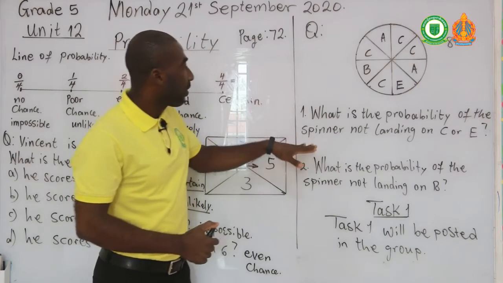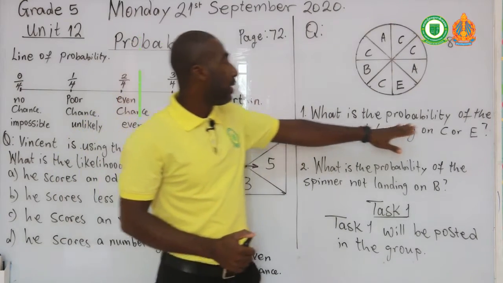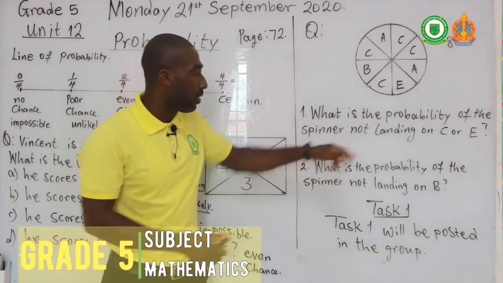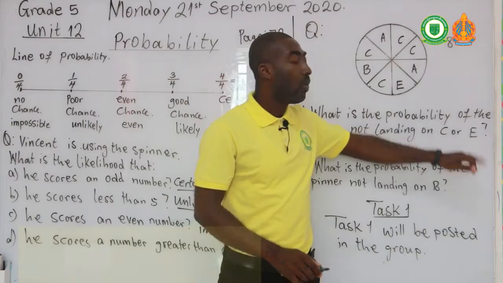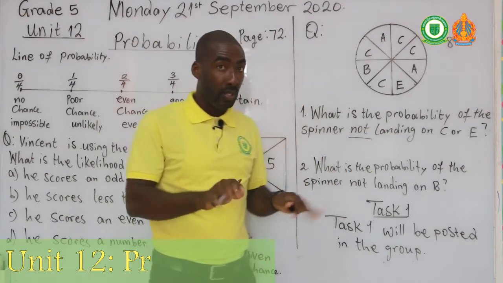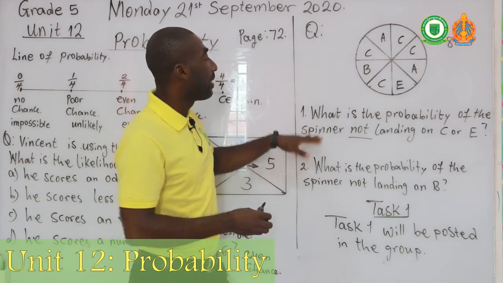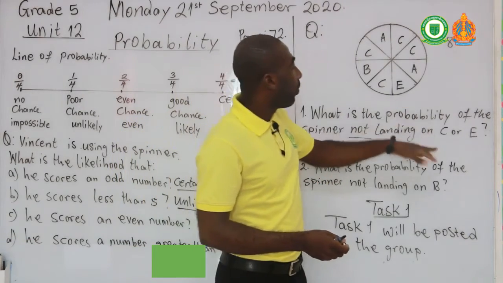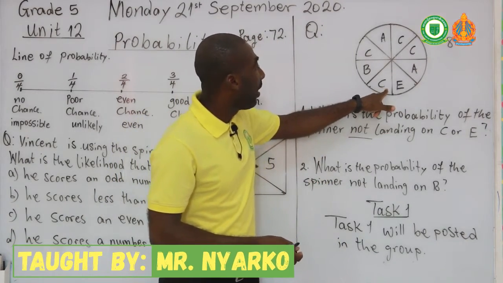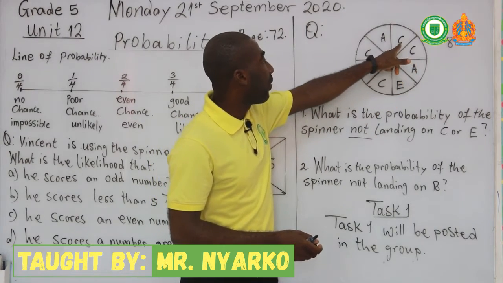The first question says, what is the probability of the spinner not landing on C or E? Not means the probability that it will not land on it. We have C here, here, and here.